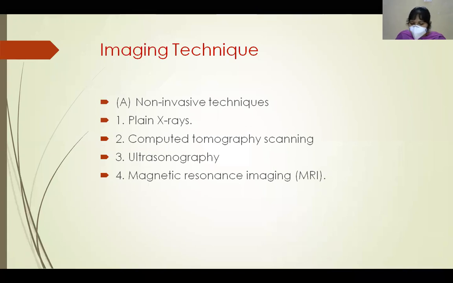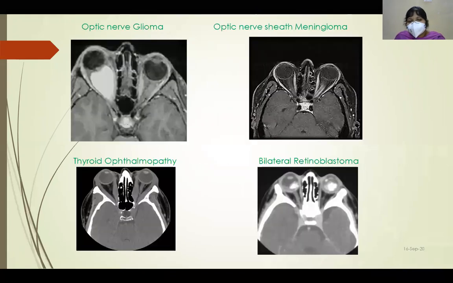CT scan is superior to X-rays because along with the orbit we can also examine the optic nerve, globe and optic nerve, and extraocular muscles. All these can also be visualized in a three-dimensional way with the help of contrast enhancement. So CT is considered more superior to X-rays. So these are the pictures showing abnormalities in a case of proptosis.